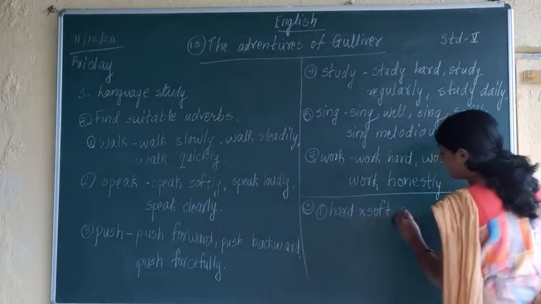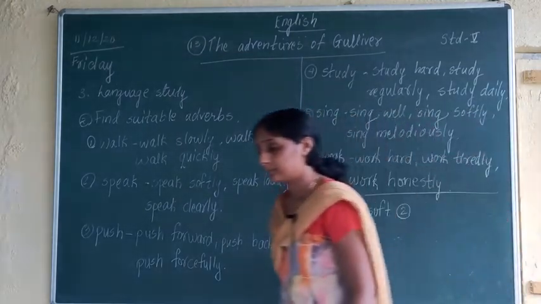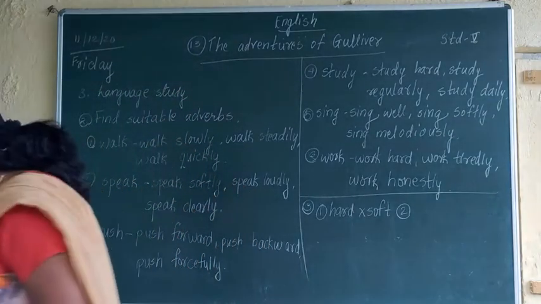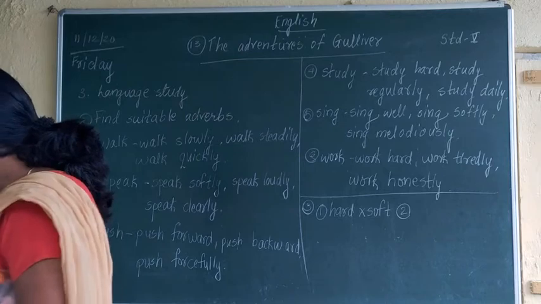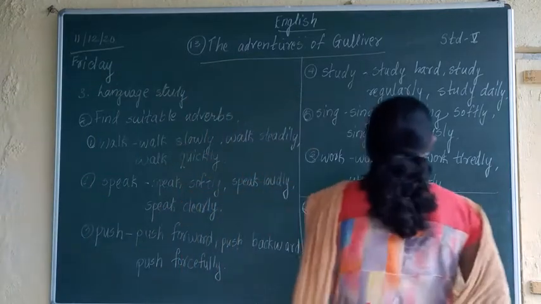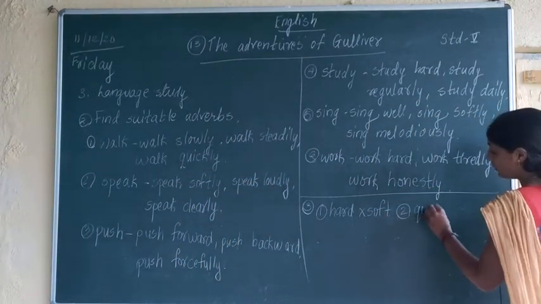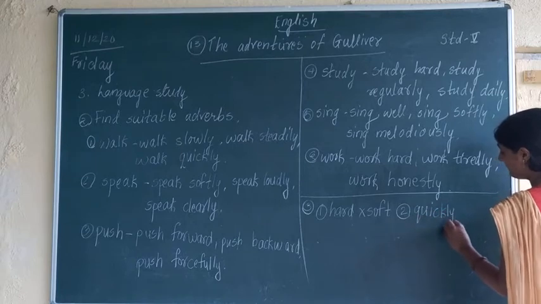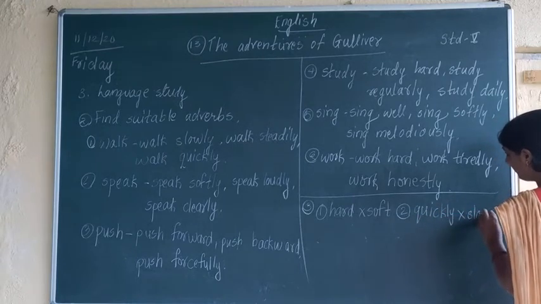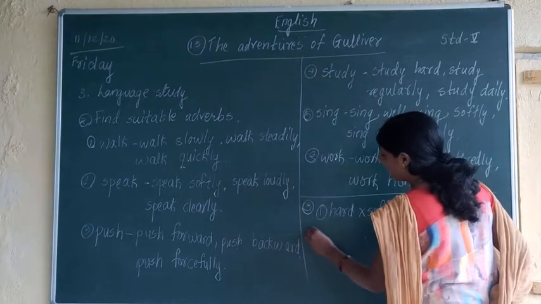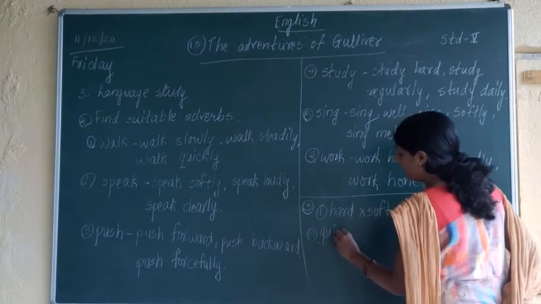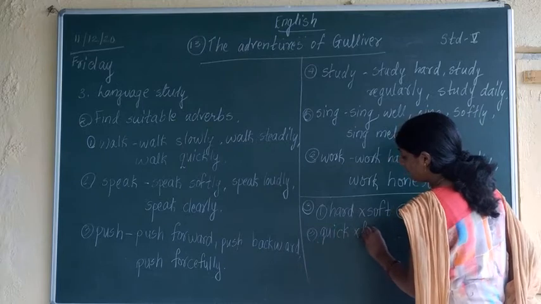Second word given is quickly, opposite slowly. Next one is quick, opposite fast.